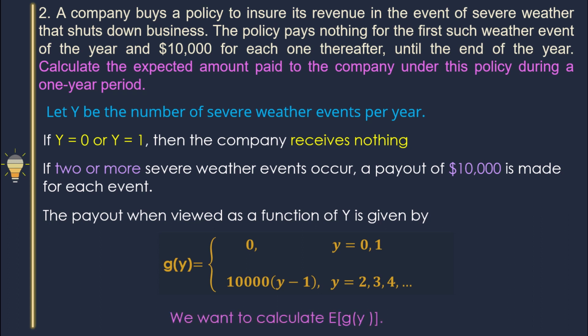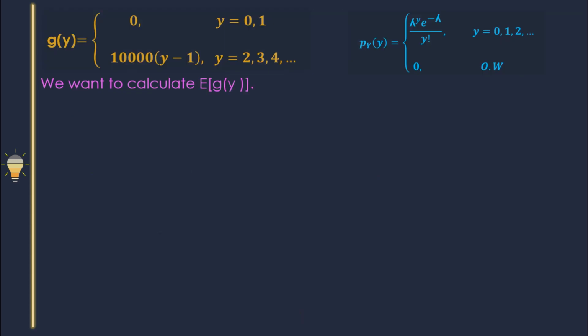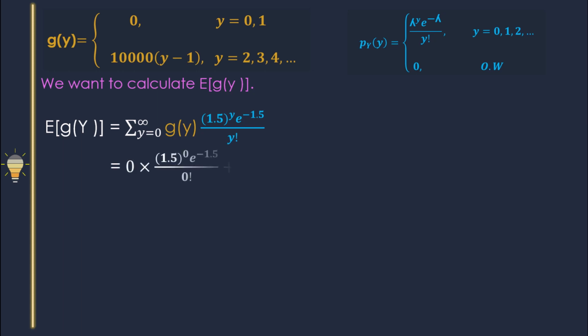Now, we want to calculate the expected value of g(y). Again, if you go back to the question asking to calculate the expected amount paid to the company, that means we need to find the expected value of g(y). So by the definition, we can write the expected value of g(y) equals the summation over y up to infinity of g(y) times the probability mass function of y, which is the Poisson distribution with mean 1.5. So we can write this way.